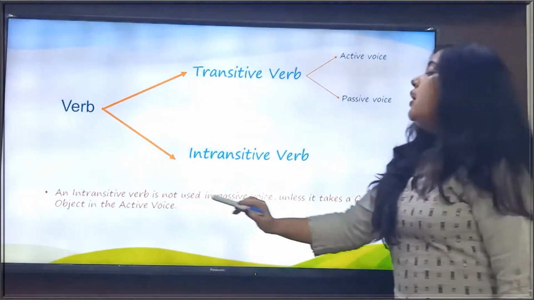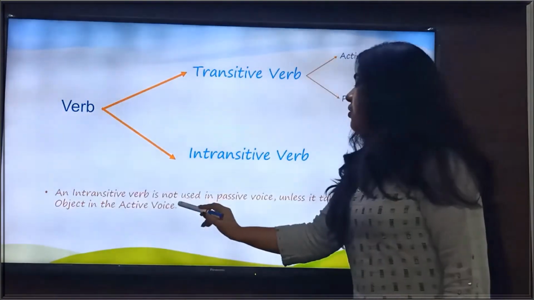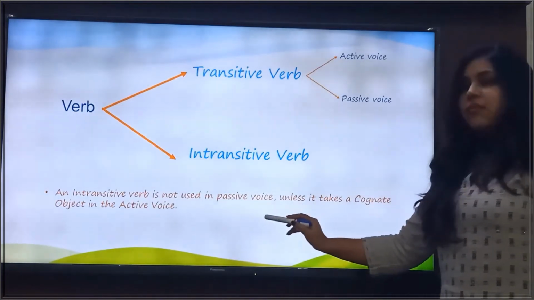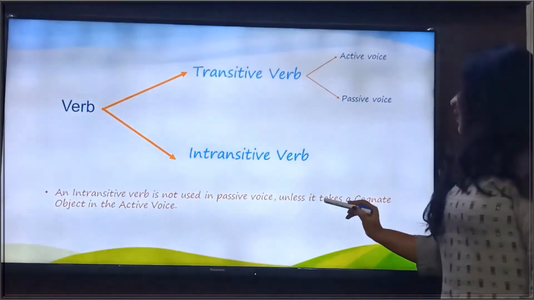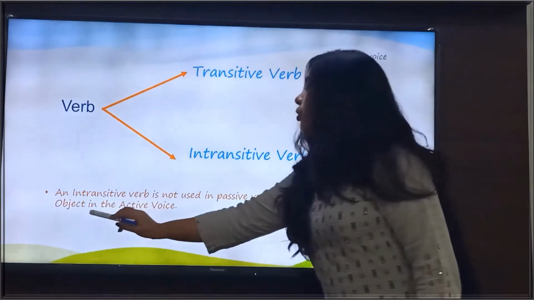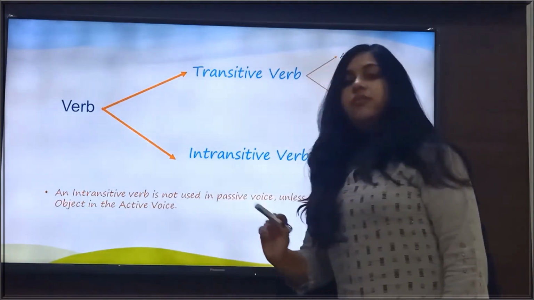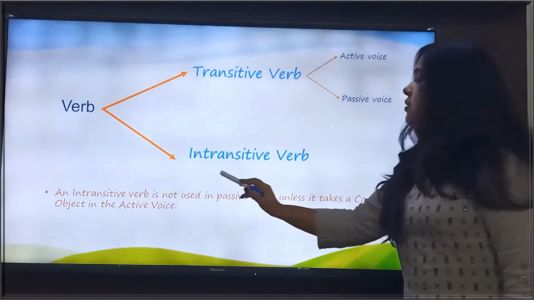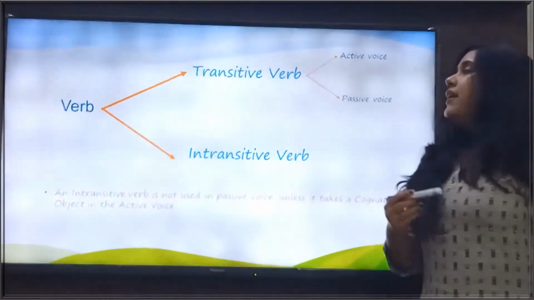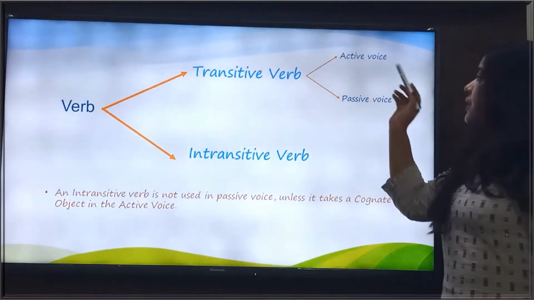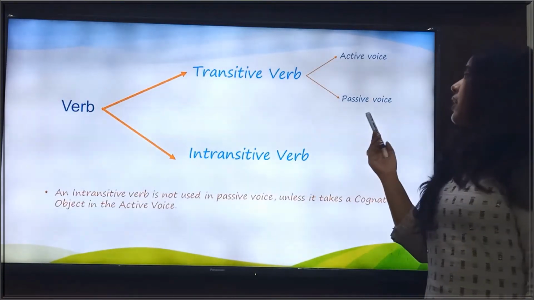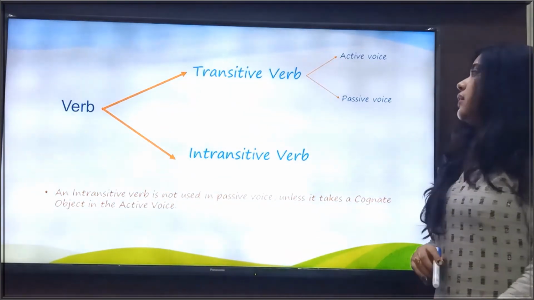An intransitive verb is not used in passive voice unless it takes a cognate object in the active voice. We will discuss this point later, and now we see what is active voice and what is passive voice.